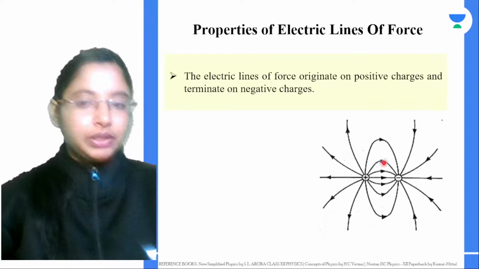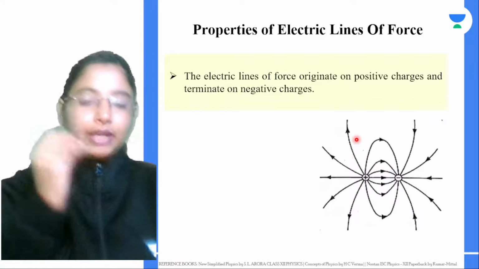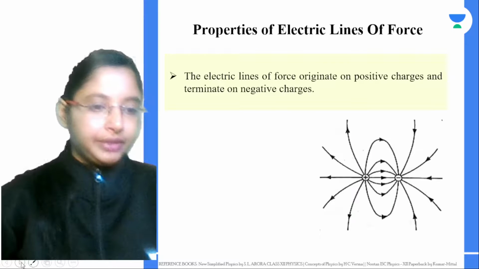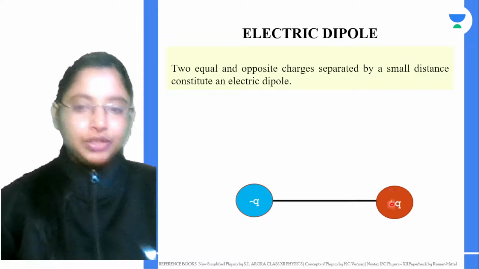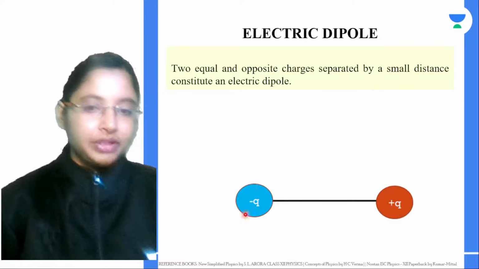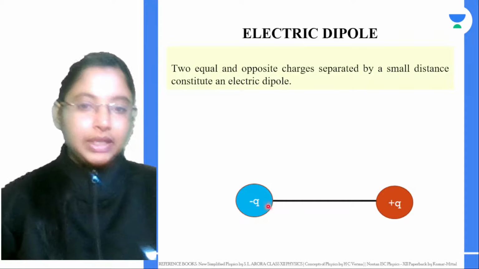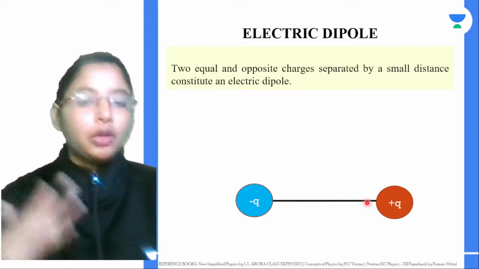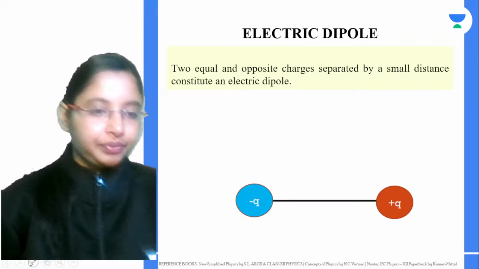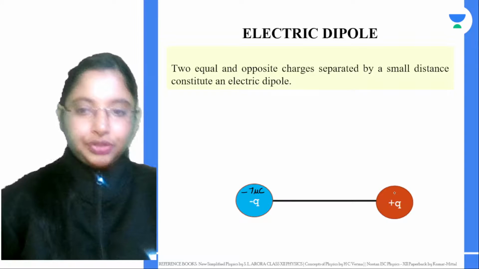So these were the topics we covered in the previous classes, and I'm quickly going through them. Electric field lines start at the positive charge and end in the negative charge. Now if you take two charges equal in magnitude, for example, if this is minus 10 microcoulomb, this will be plus 10 microcoulomb. Two charges equal and opposite, separated by a distance. Most of your textbooks take the distance of separation as 2L or 2A. For example, this is minus 7 microcoulomb of charge and plus 7 microcoulomb of charge.